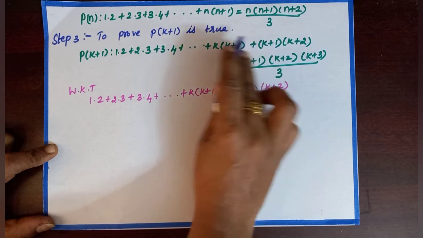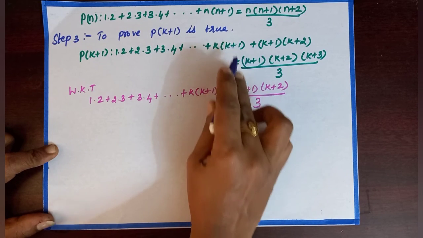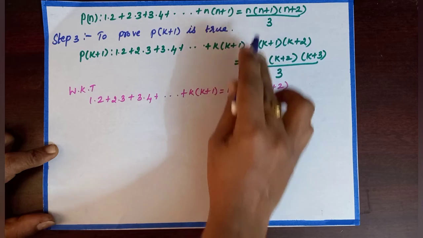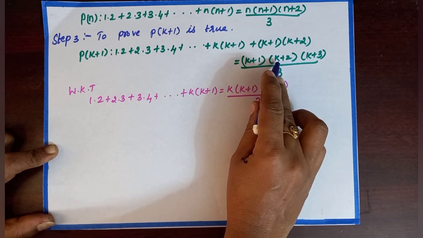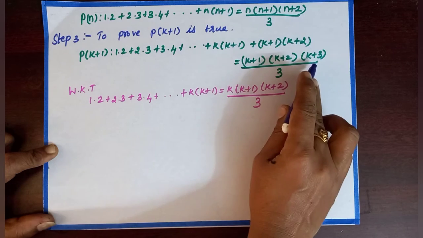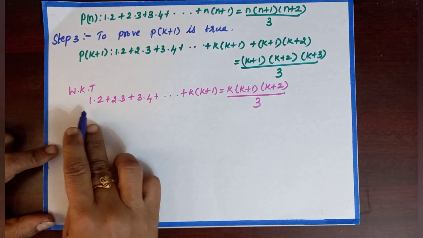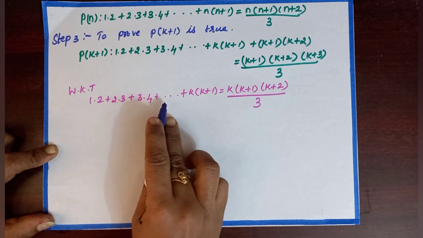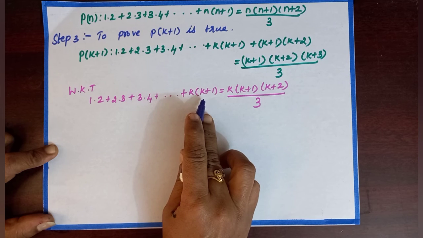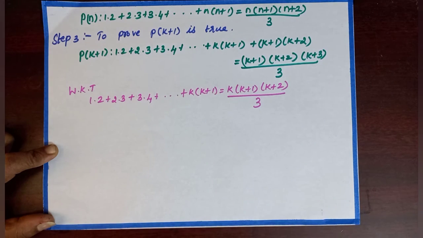The previous term of k plus 1 is k. The previous term of k plus 2 is k plus 1, which is equal to, in the place of n, you substitute k plus 1. K plus 1 plus 1 is k plus 2. K plus 1 plus 2 is k plus 3 by 3. Already in step 2, we have assumed 1 into 2 plus 2 into 3 plus 3 into 4 plus dot dot k into k plus 1, which is equal to k into k plus 1 into k plus 2 by 3.